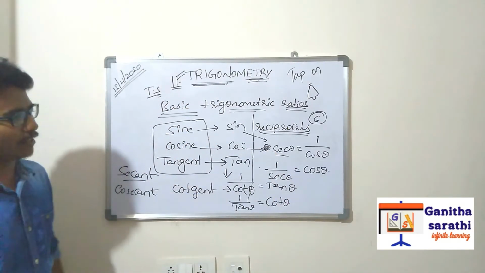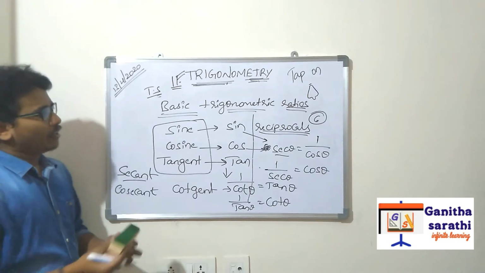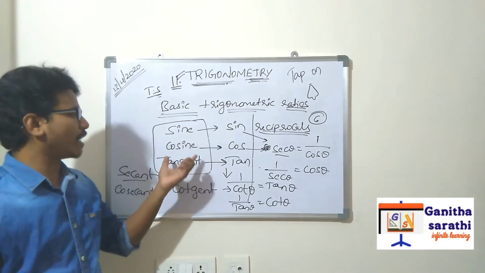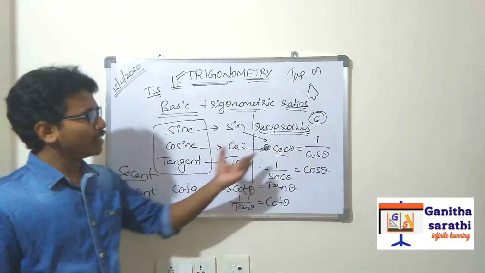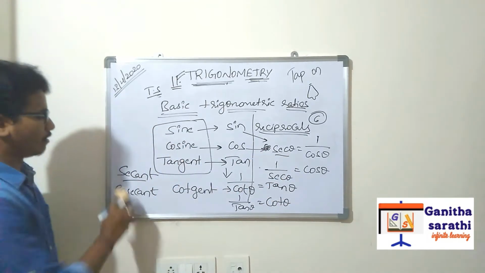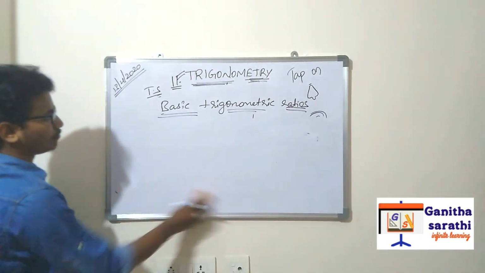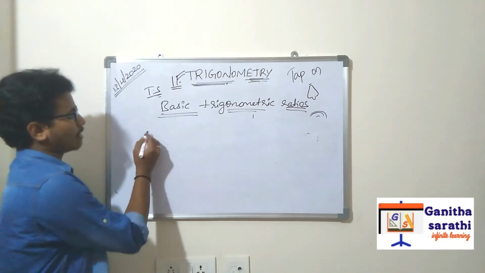Cosecant means cosec theta. So, got the idea? Basic trigonometric ratios are 3. What are they? Sine, cosine, tangent, cotangent, secant, and cosecant. So now we will frame the formulas. See here.